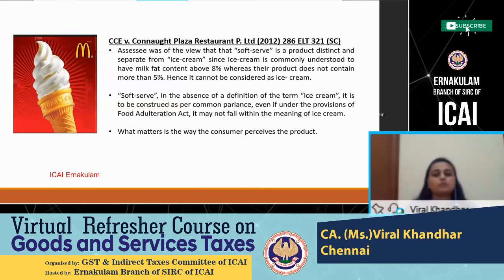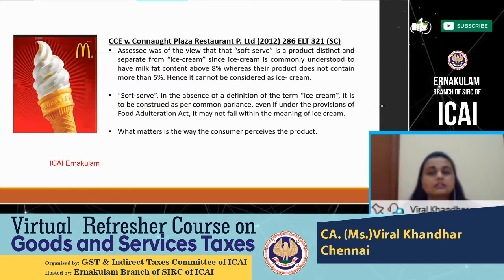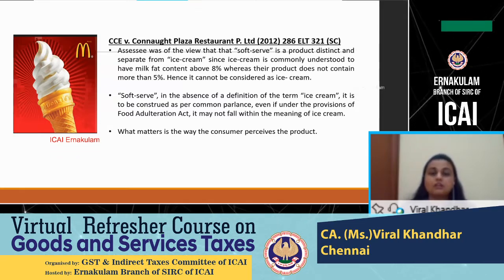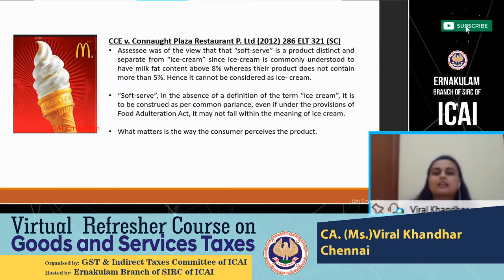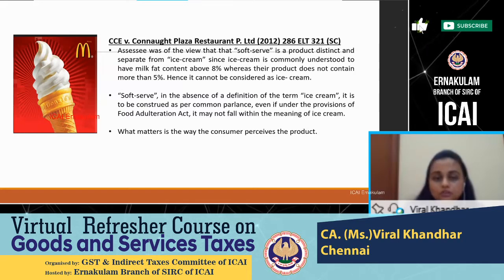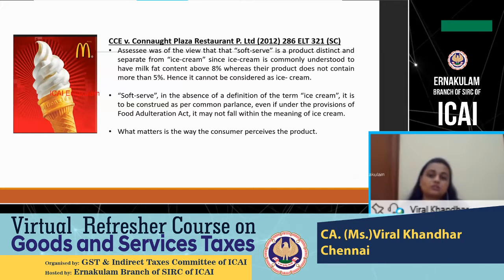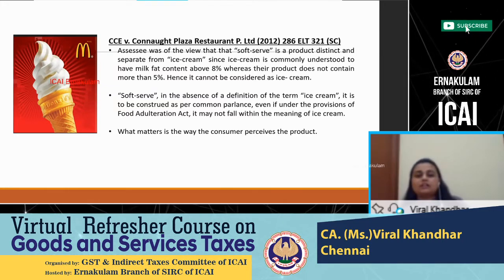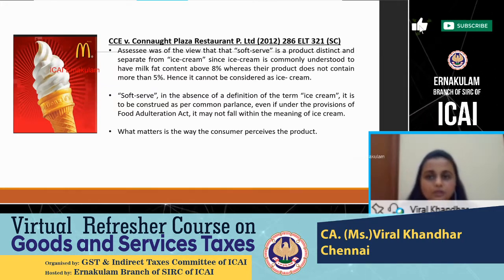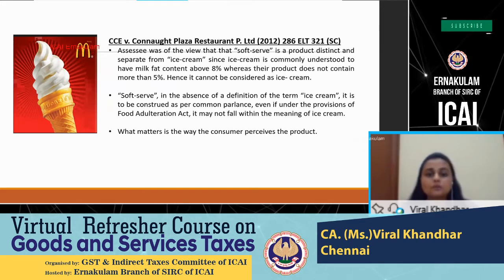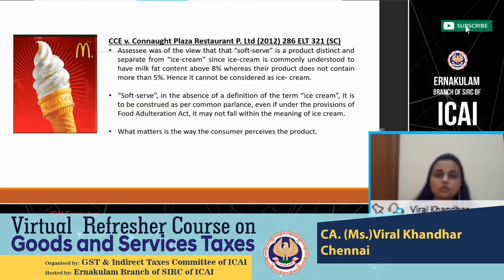The Supreme Court held against McDonald's. The arguments of McDonald's were not considered, and this soft serve was classified as an ice cream and not a dairy produce. So an excise duty was ultimately levied against this Connaught Plaza restaurant by way of this order.